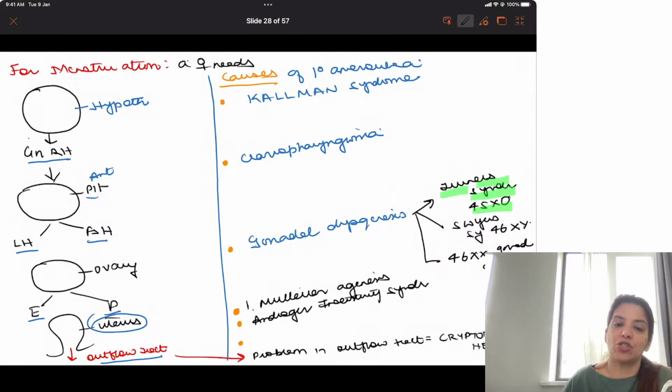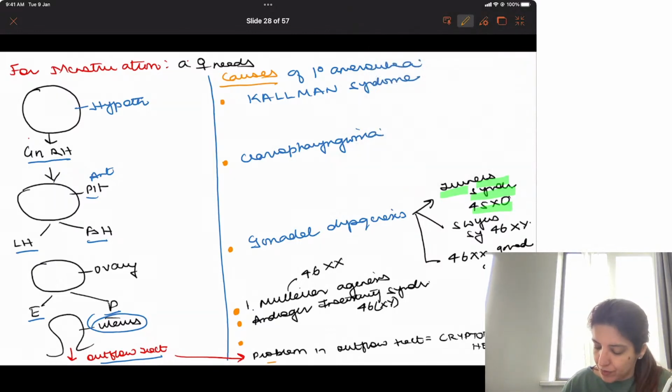Androgen insensitivity syndrome. Mullerian agenesis is 46XX. Androgen insensitivity syndrome is 46XY. A problem in the outflow tract which leads to amenorrhea is cryptomenorrhea. I am writing it here so that you can see. Cryptomenorrhea.